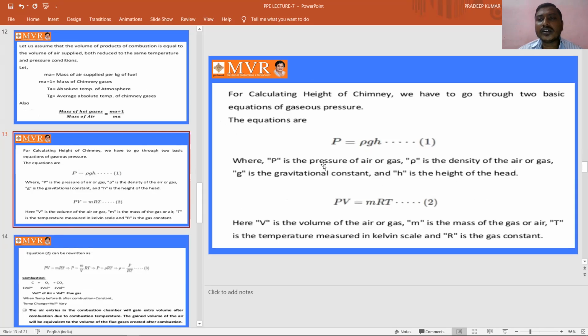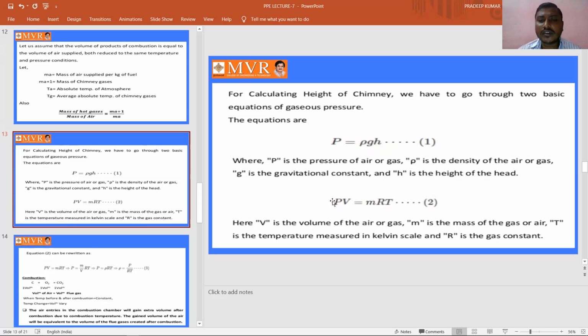For calculating the height of the chimney, we have to go through two basic equations of gaseous pressure that we know from thermodynamics. The first is P equals rho g H. We already studied in previous classes how we got this equation, where P is the pressure of air or gas, rho is the density of air or gas, g is the gravitational constant, and H is the height of the head. The second basic equation is PV equals mRT, which we take as equation 2 here.